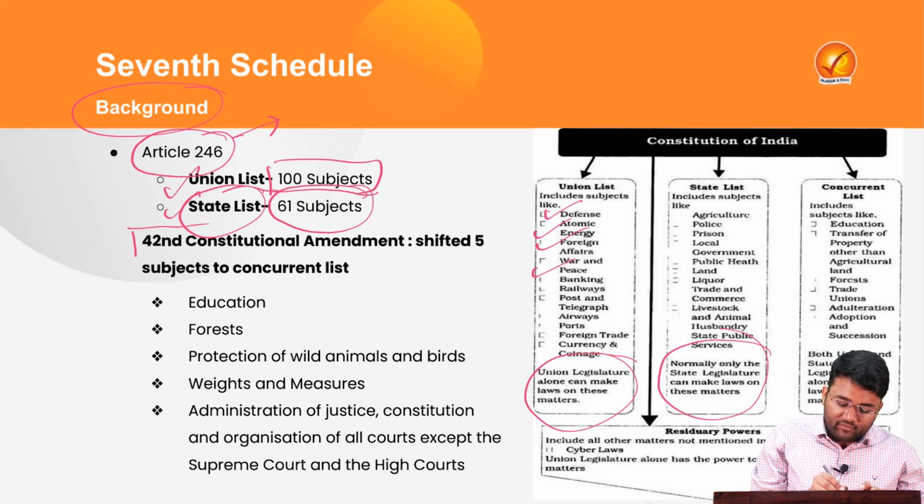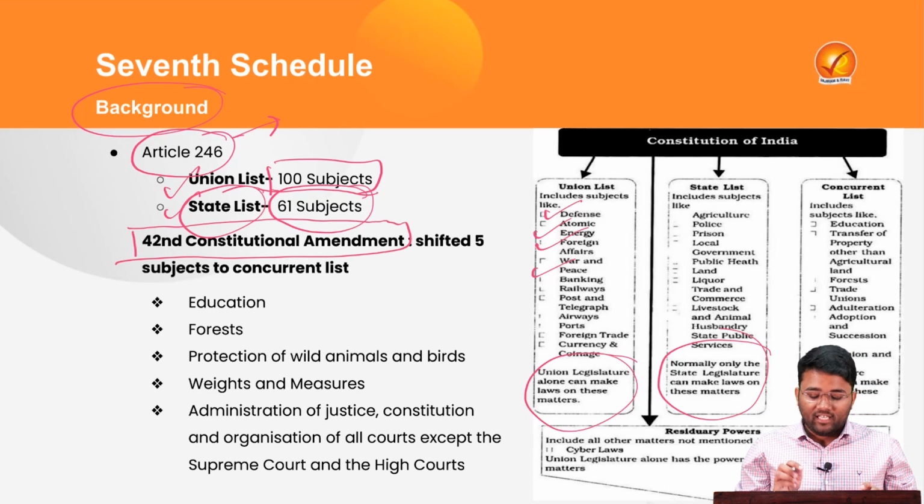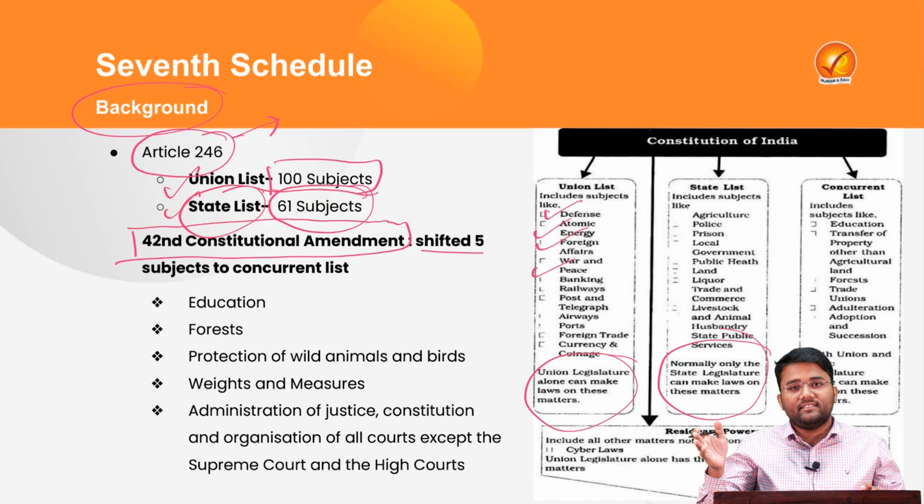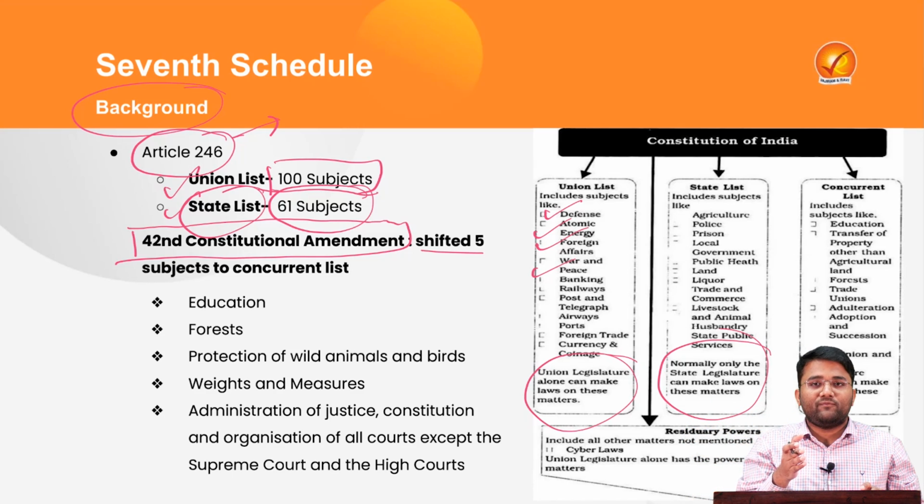Then there is the State list, which consisted of 66 subjects earlier, but now it consists of only 61 subjects. Here, normally only the state legislature has the power to make laws on these matters. But after the 42nd Constitutional Amendment 1976, 5 subjects were shifted from the State list to the Concurrent list, and that has led to the reduction of subjects in the State list. The State list had earlier 66 subjects, but now, after shifting the 5 subjects to the Concurrent list through the 42nd Amendment 1976, the State list consists of 61 subjects only.